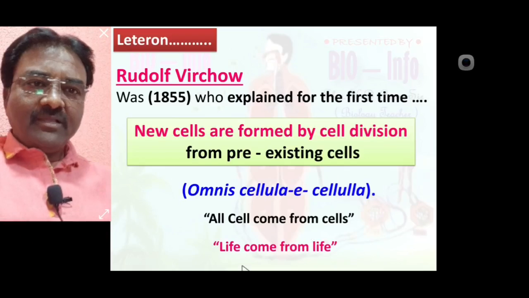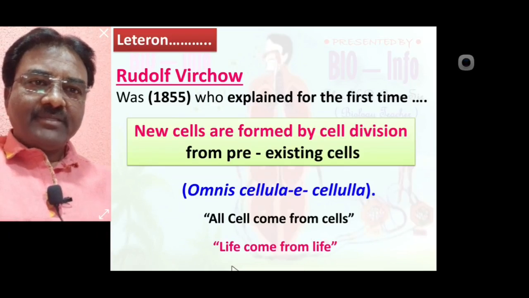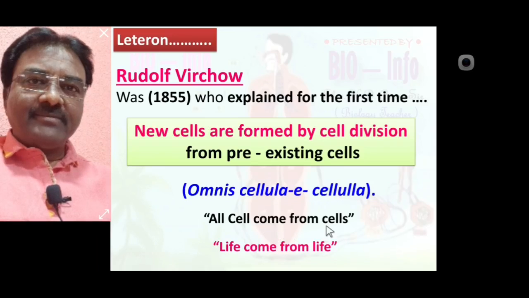Also, life comes from life. You know, cell is the structural and functional unit of life. So, life comes from life. Cell comes from cell. Omnis cellula e cellula.